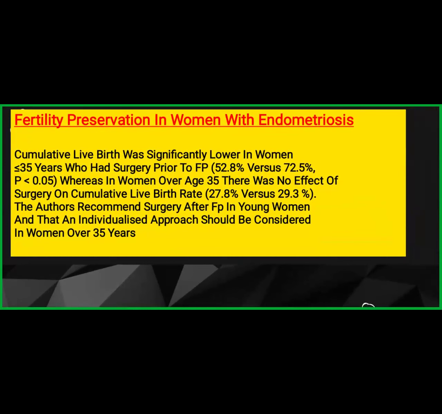Whereas in women over 35, there was no effect of surgery on cumulative live birth rate. So the author recommends that surgery should be done after fertility preservation in young women, and that an individual approach should be considered in women over 35 years of age, because after 35 there is not much effect.